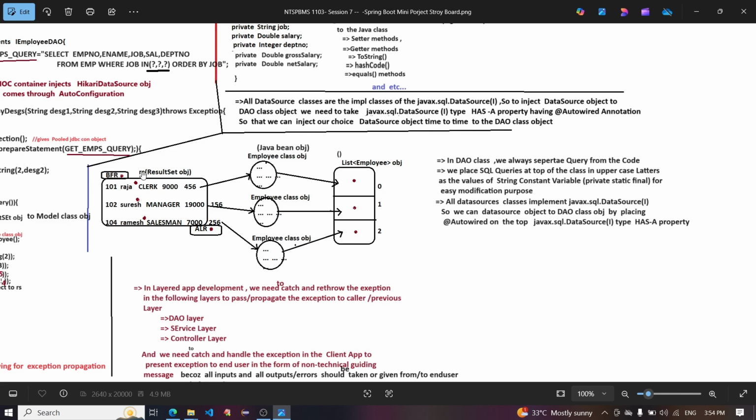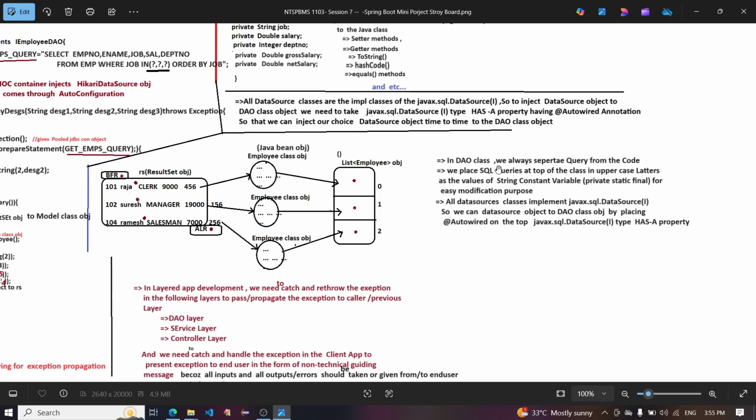Before, the ResultSet object has records: 101 Raja clerk 9456, 102 Suresh manager 19,000, and 104 Ramesh salesman 7,000. These are copied, going into Employee class objects, Java Bean objects, and a list of Employee objects having indexes 0, 1, 2.